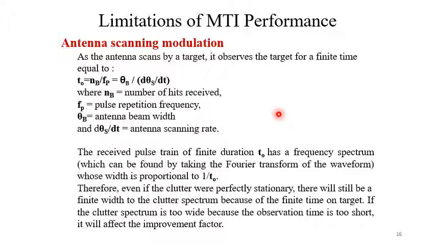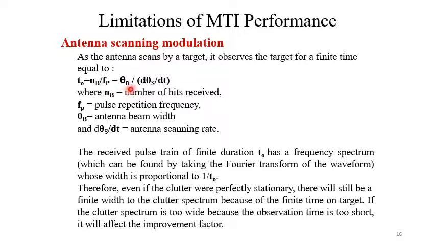Antenna scanning modulation. As the antenna scans by the target, it observes the target for finite time, that is equal to T0 equal to NB by FP.